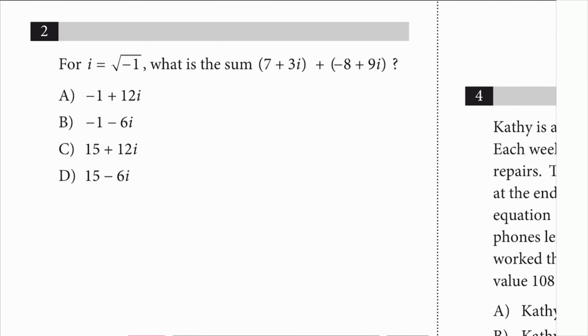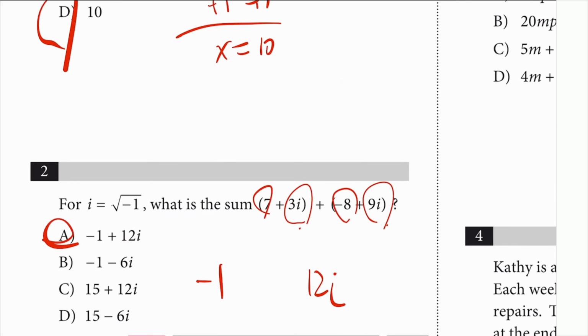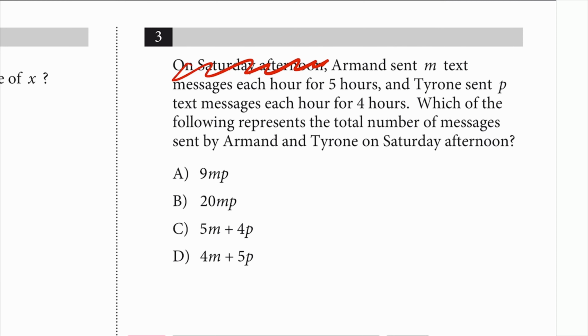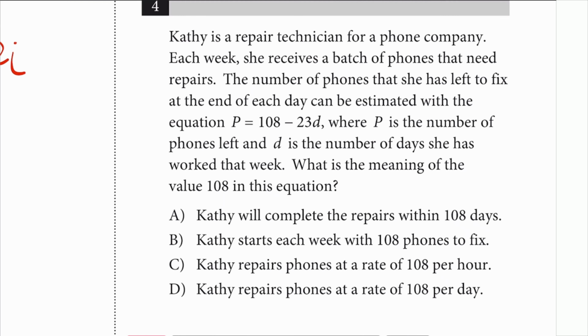Next, number 2. I is that, so you just add 7 and negative 8, so that's negative 1. And then 3i, 9i, that's 12i, so there it is, A. Number 3. On Saturday, blah, blah, blah. Armin sent M text messages for 5 hours, so I'm looking at 5M, and that's enough. Move on.